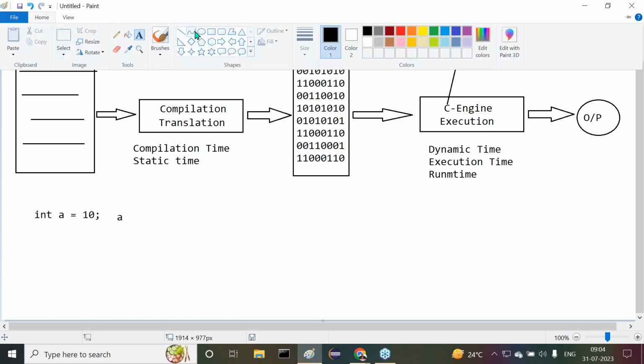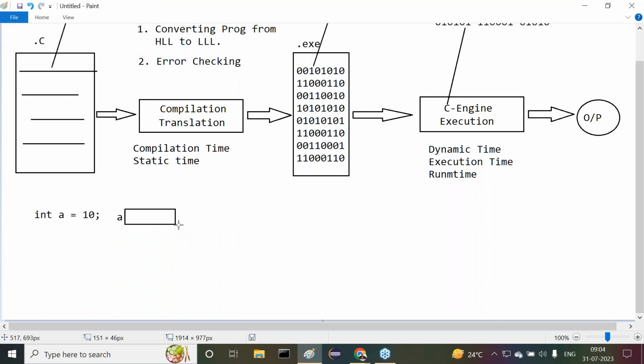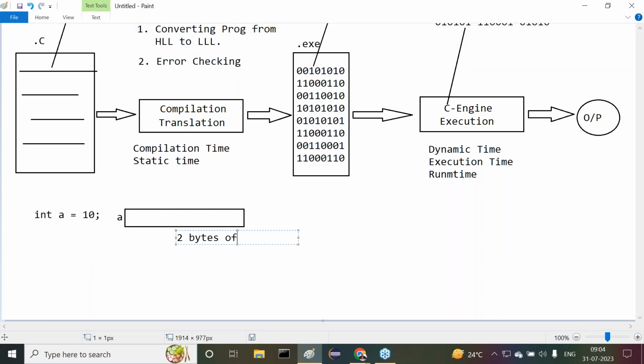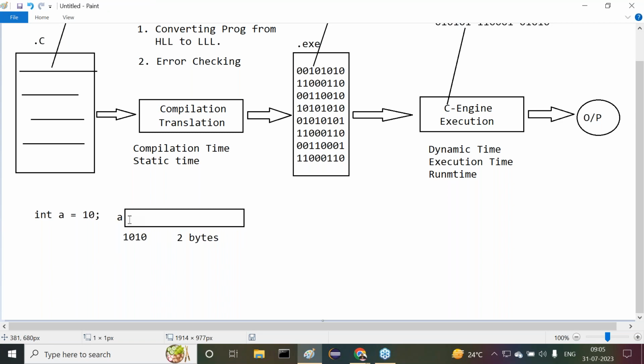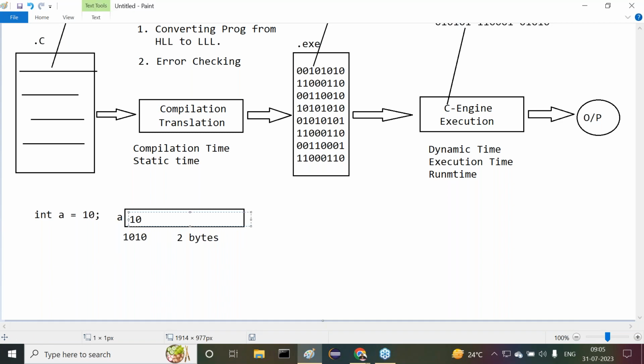A variable will have 4 bytes of memory. How much memory? Okay, in the C programming language, 2 bytes of memory. In Java, 4 bytes of memory. In C, 2 bytes of memory. Starting address location may be 1010 for example. And the data inside the a variable is 10.